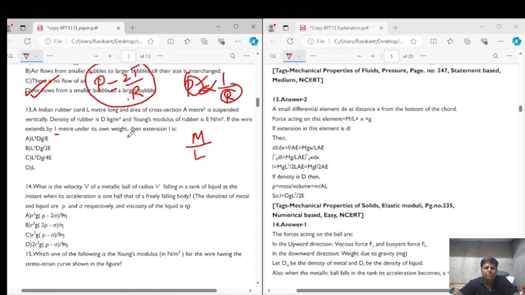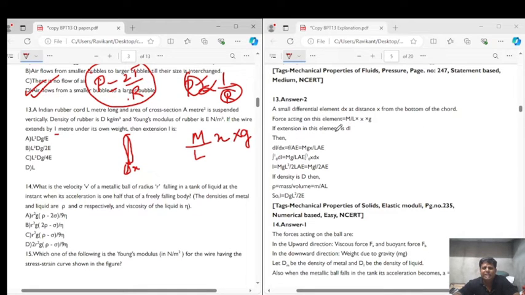Now, suppose this is the rubber and we are taking this portion as a small portion x. So the mass of this would be equal to mass per unit length into the length of the portion, that is x. So this mass into g is the weight, and this weight acts upon the rest of the length, which will result in a change in the length, right?